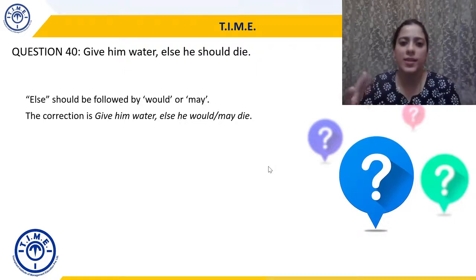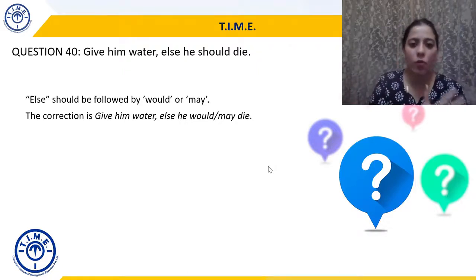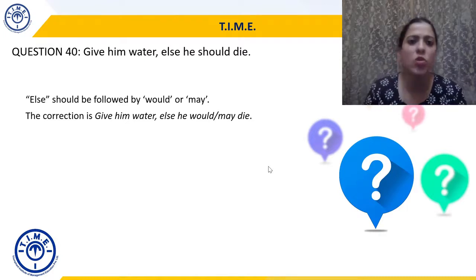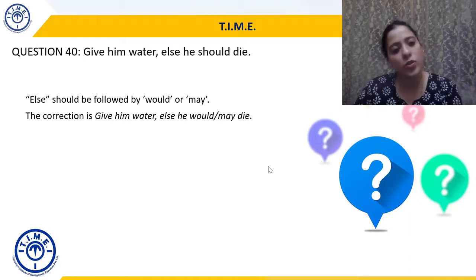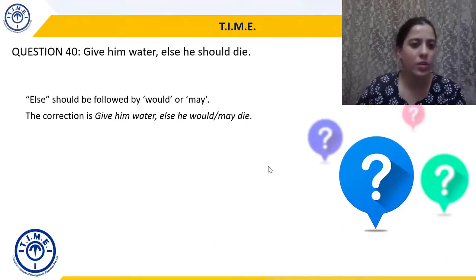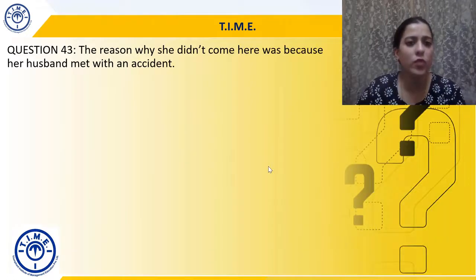Okay. Would is actually a more archaic form of the usage and may is current. So अगर हम अभी के समय में बात करेंगे so may would be a better option, but would is also grammatically correct. It's just that it's not used that much anymore. इसका usage थोड़ा कम हो गया है. The correction can be either give him water else he would die or give him water else he may die. Okay. Moving to question 43.